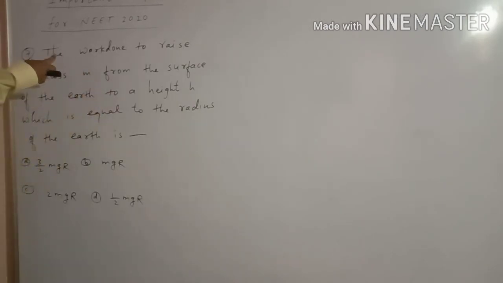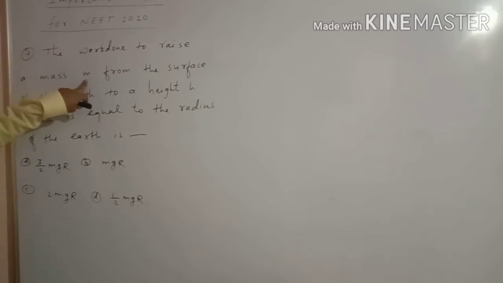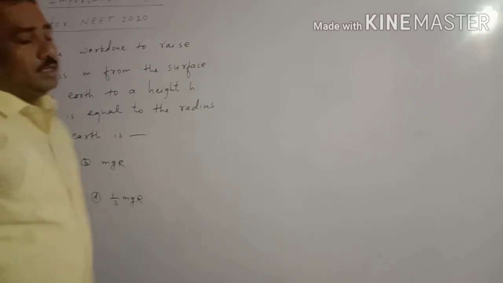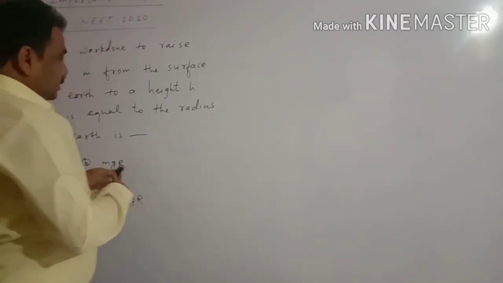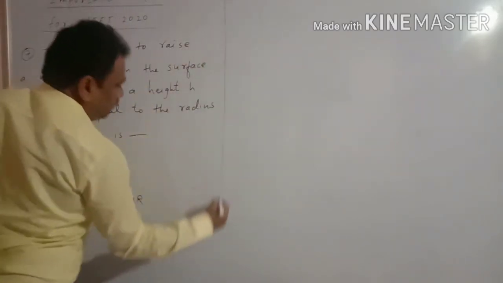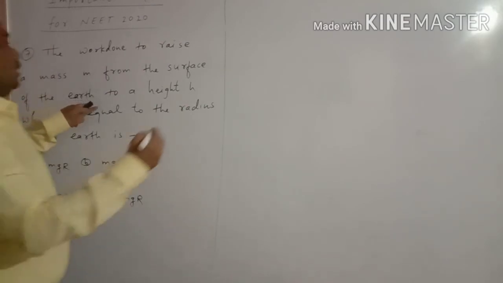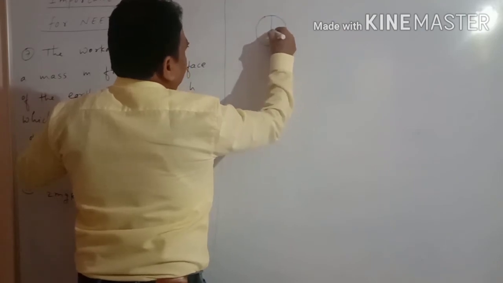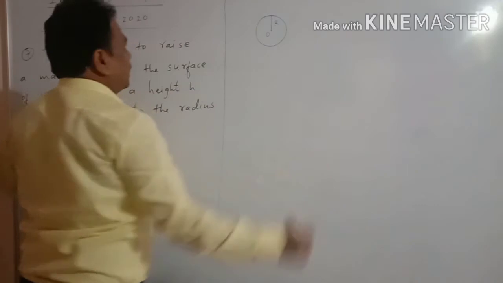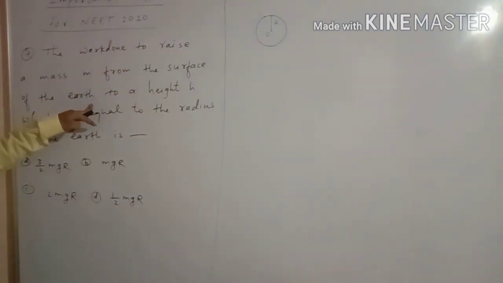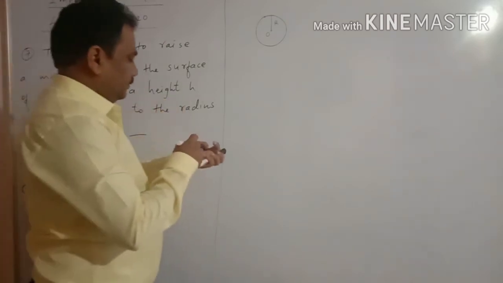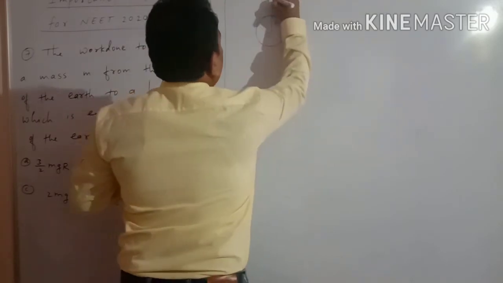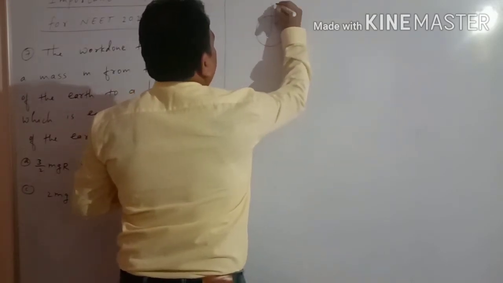Our next MCQ is: the work done to raise a mass small m from the surface of the earth. So this MCQ is from gravitation. For that purpose, we have to draw one FBD here. Suppose this one is our earth having center O, and this one is the radius, capital R. Now the object is at a height h from the earth surface. So this is the height h.